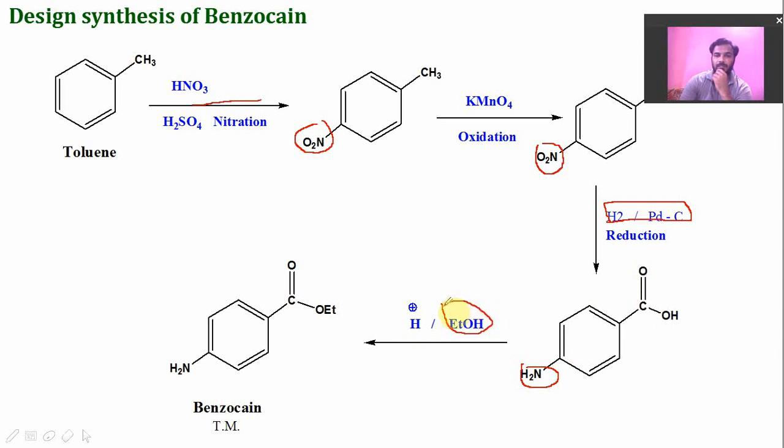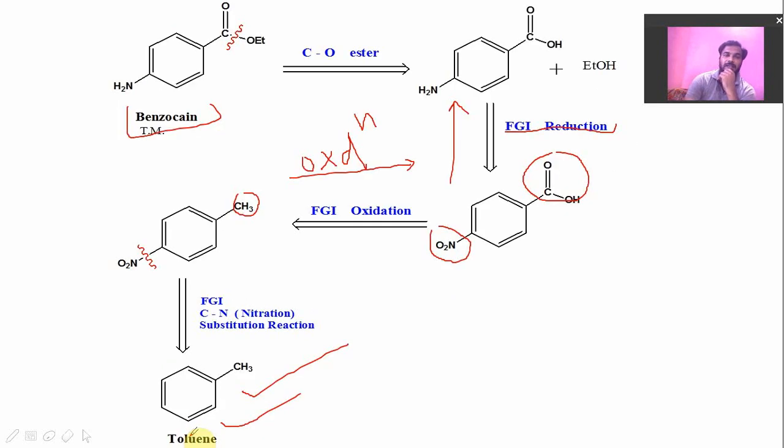It is a most common reaction, and we will get the ester group here. So this is the preparation of benzocaine. So this is the forward reaction, and this is the backward reaction from benzocaine to toluene.